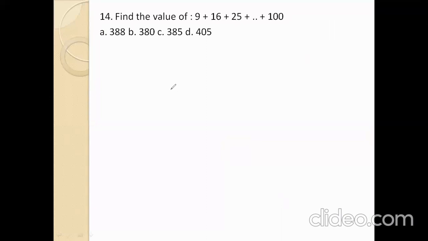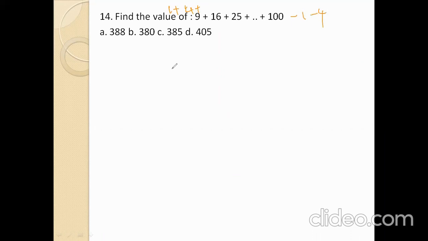Next. Find the value of 9 plus 16 plus 25 plus and so on plus 100. For this one, we are missing two numbers also. 1 square value is 1, 2 square value is 4, so 1 plus 4 plus 9 plus and so on. This is the sum of squares. So subtract that one: minus 1, minus 4.